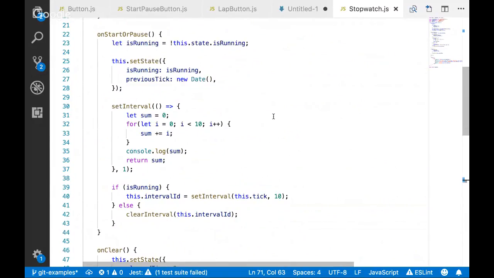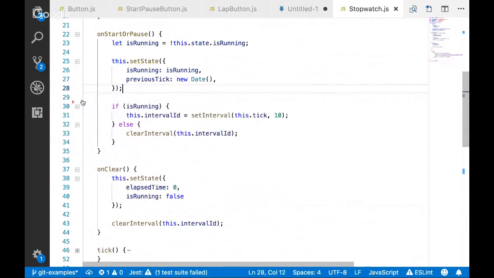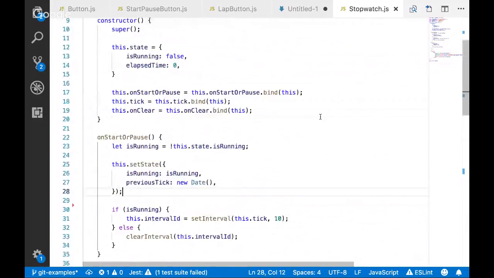Oh, this is about slowing down the system, right? Yeah, this is all the logic around wanting to be able to slow this guy down. So I'm going to get rid of all that. That was just to show the problems that you can have. There we go. I was like, what is this?